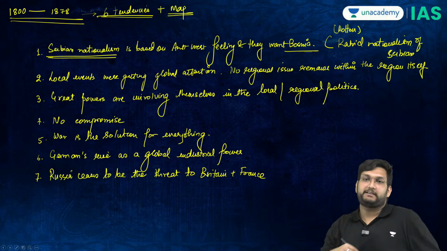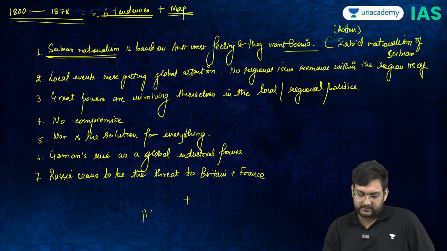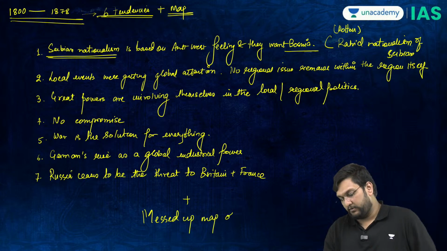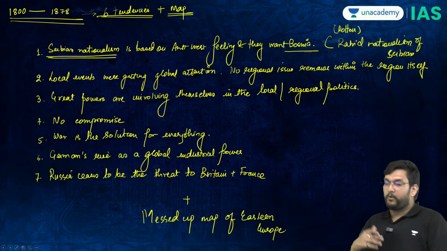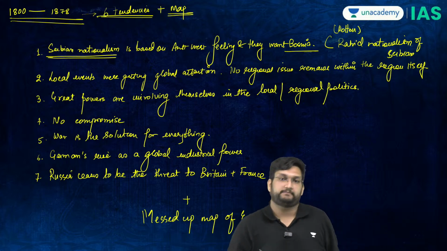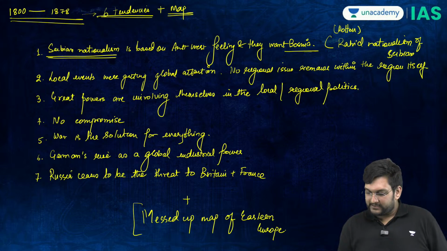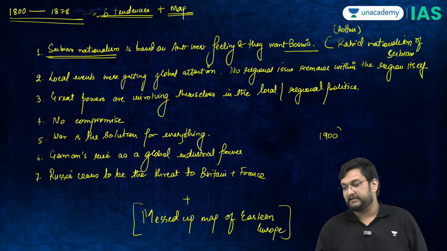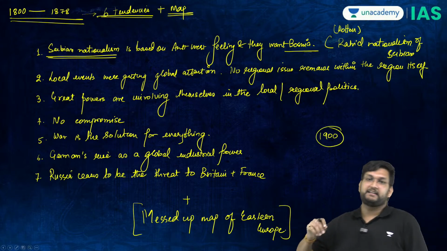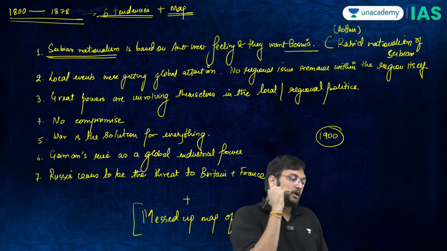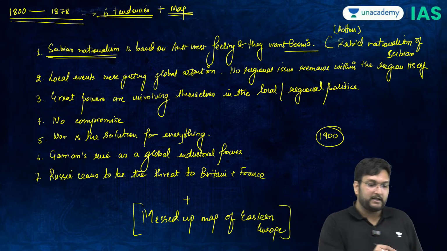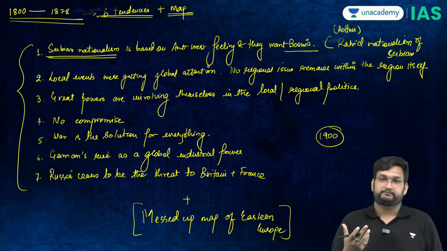And if I add to this the messed up map of Eastern Europe, I hope now you understand why I went through this whole process. Because by the turn of 1900, there is a lot of suspicion.